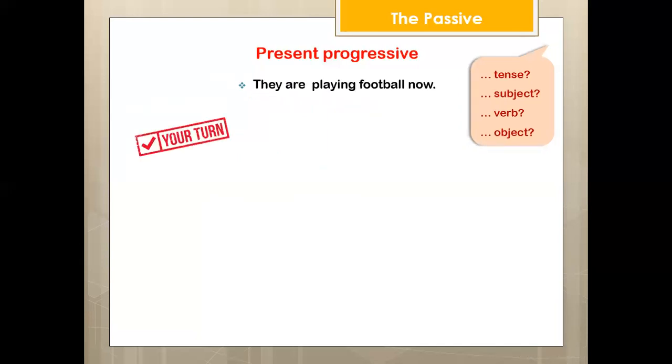Your turn. They are playing football now. So follow steps. Determine first subject, verb, object. Subject they, verb are playing, object football. So we start with football, is being played. Excellent.